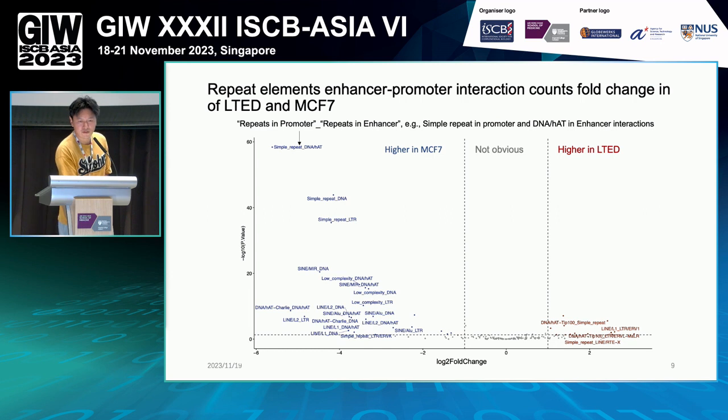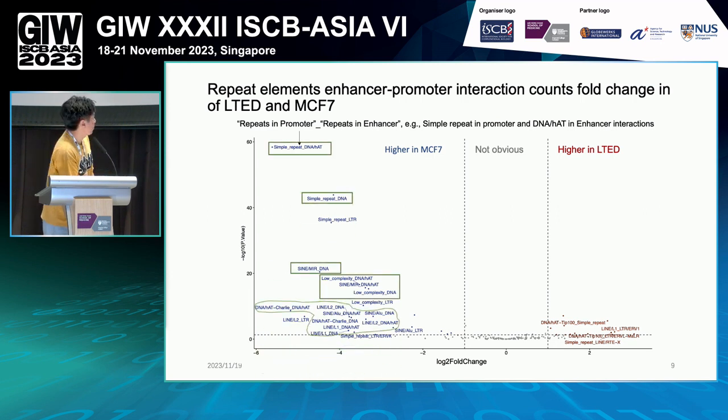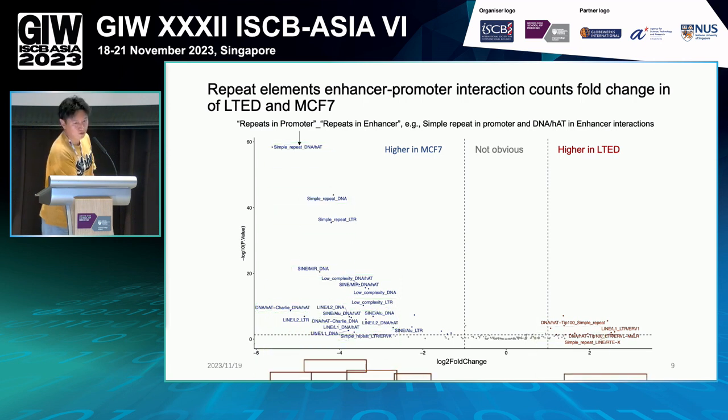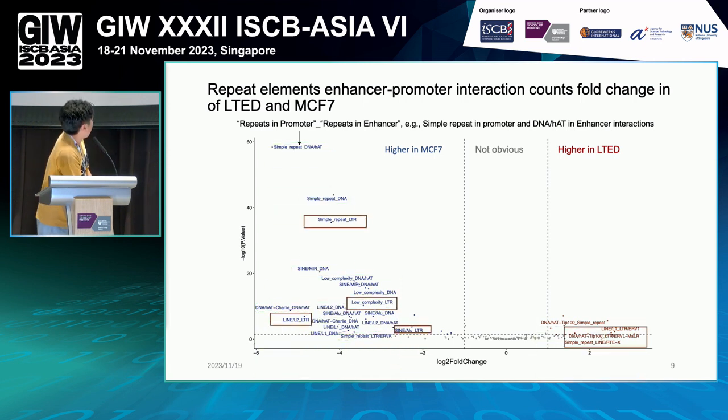And interestingly, we find that most of the interactions that have a large count and are higher in MCF7, the enhancer interactions, are always related to DNA transposable elements. And of course, we find the second from the top are the LTR transposable elements in the enhancer.